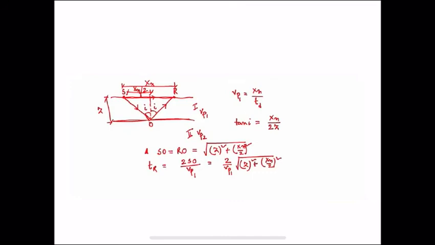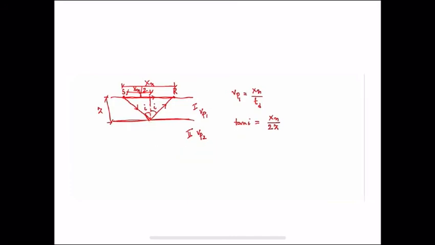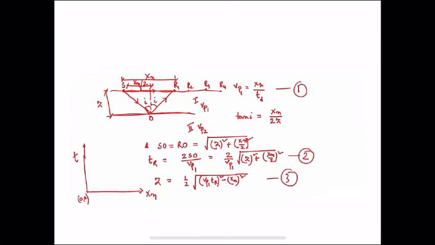So Tr is 2 into the square root of Z square plus xn by 2 whole square, divided by Vp1. So Z will be equal to half the square root of (Vp1 Tr) whole square minus xn whole square.